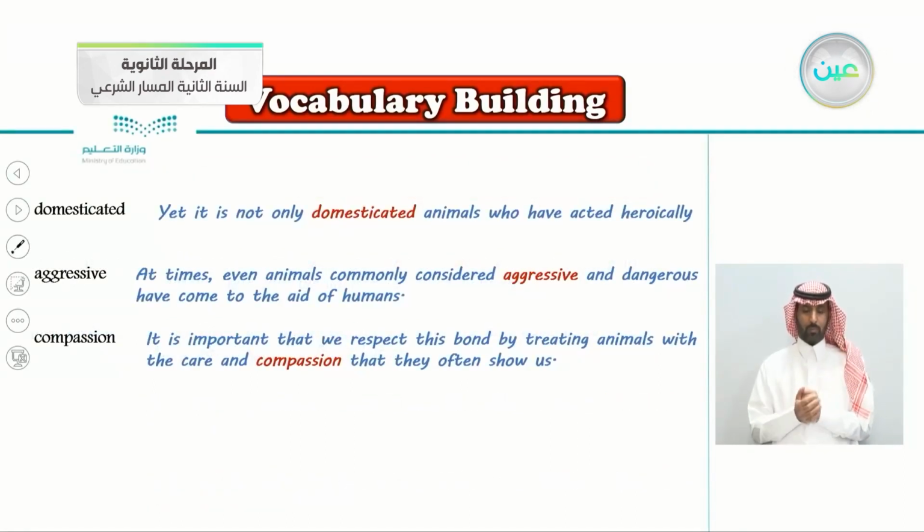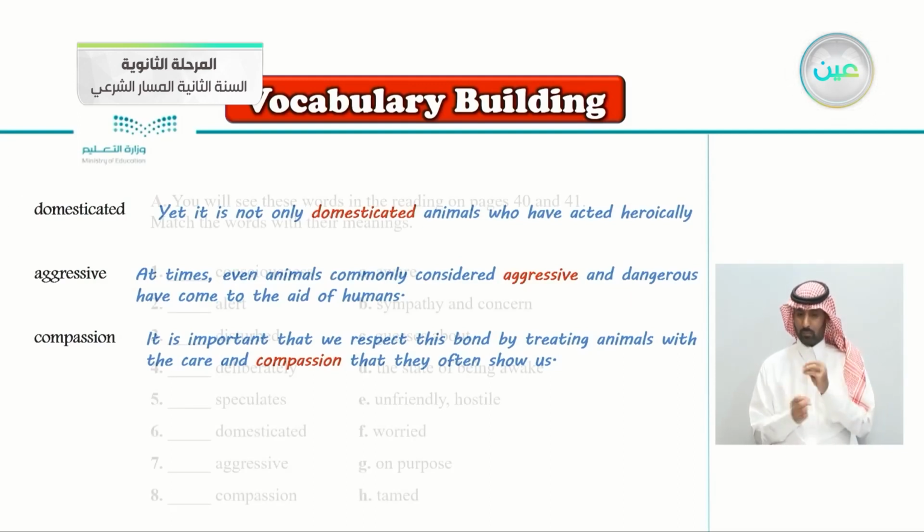And here, domesticated, yet it is not only domesticated animals who have acted heroically. Aggressive, I think you know the meaning of this word. At times, even animals commonly considered aggressive and dangerous have to come to the aid of humans. Compassion, it is important that we respect this bond by treating animals with the care and compassion that they often show us. So these are the words in the text we'll be learning next lesson.